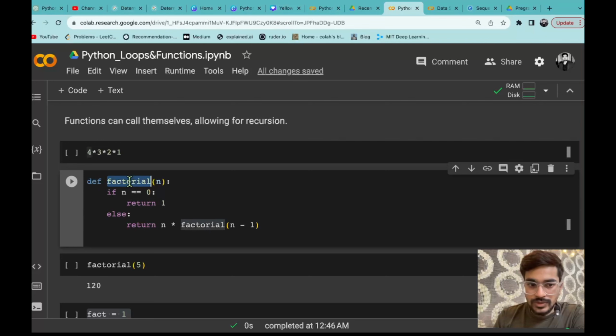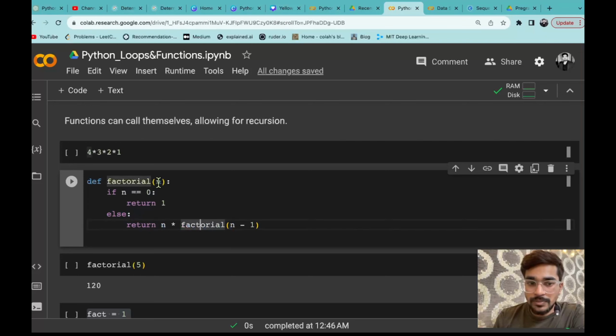Let's say you defined a factorial function and passed the variable n. Then, if n equals 0, that means someone is passing 0 as input, so you will directly print or return the value 1. The factorial of 0 is always 1. Now, if someone passes any other value, it will come under the else condition, and there you return n into factorial of n minus 1.